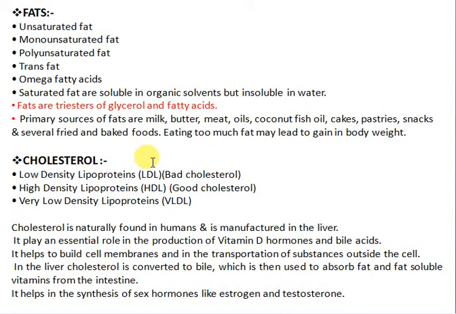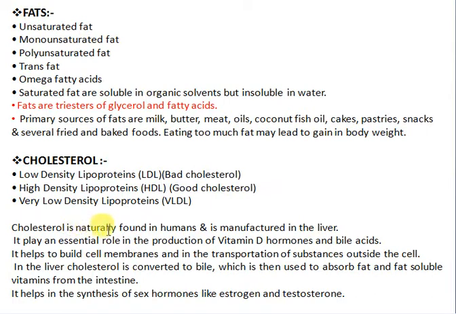And what about cholesterol? Cholesterol means LDL, HDL and VLDL. LDL is low density lipoprotein and VLDL is very low density lipoprotein, which are bad for health. HDL is the good cholesterol, which is very good for health.